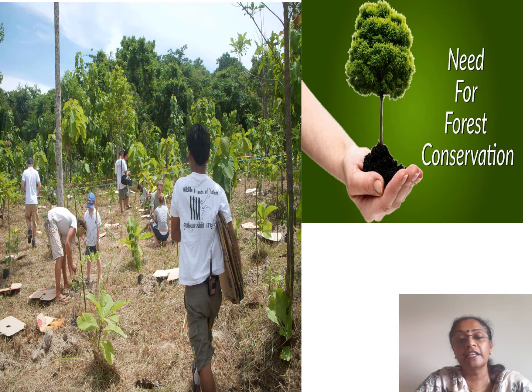Planting a lot of trees around, or keeping a check on whether the forests around you are getting degraded. All this can be done by people at a local level or at the local authority level. You can inform the local authorities if you find that somebody is causing deforestation or doing a lot of cutting of trees around the forest. All these can be kept in check at a local level by you students itself.